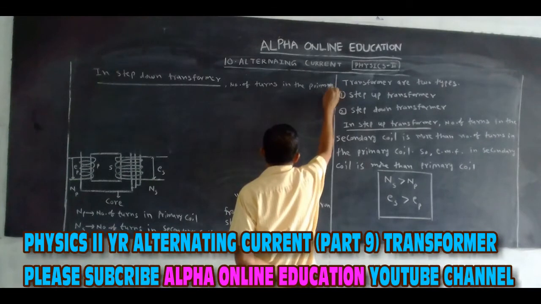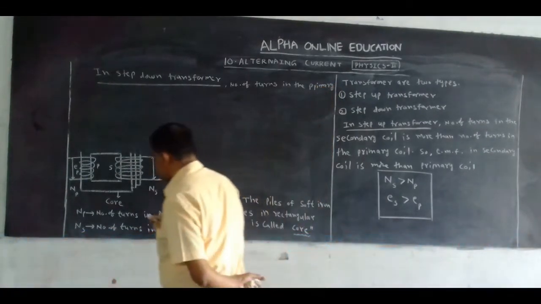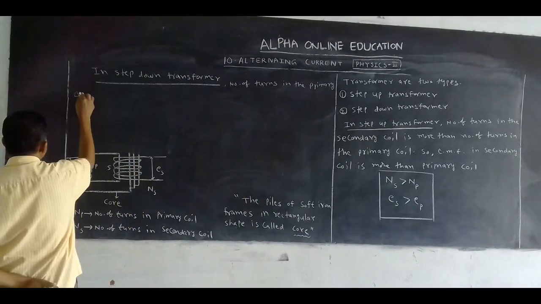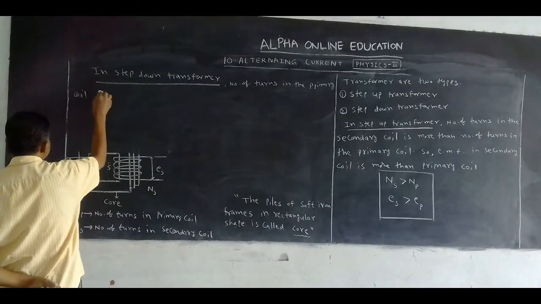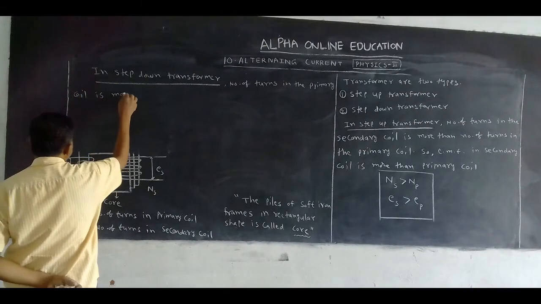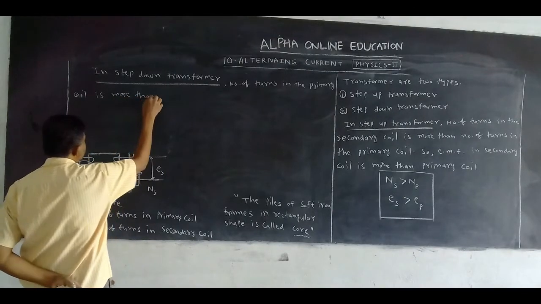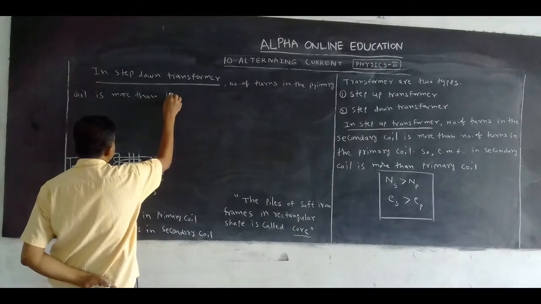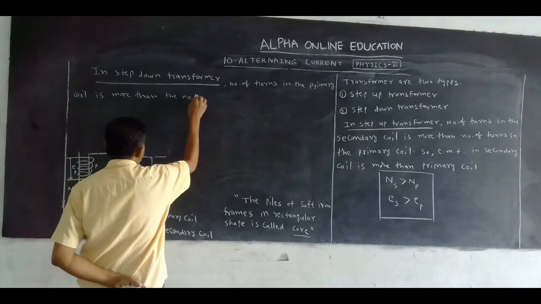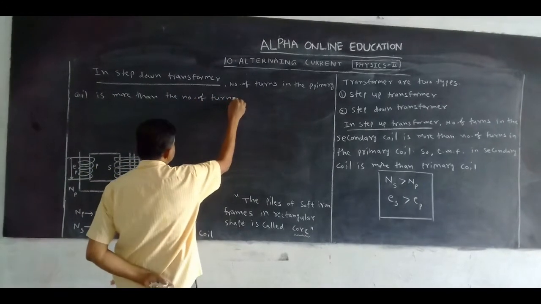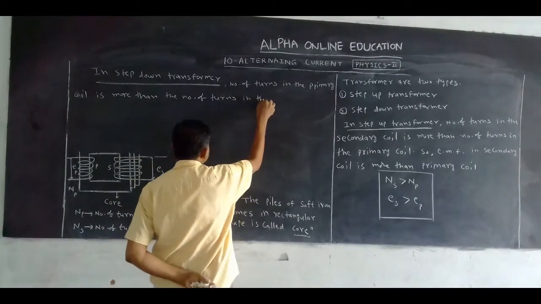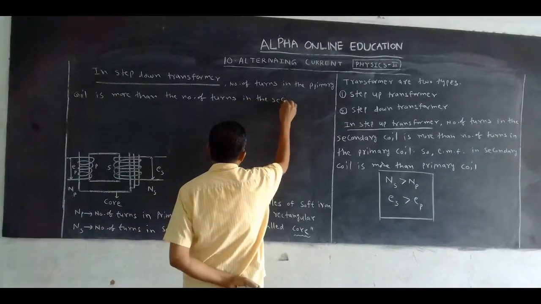The number of turns in the primary coil is more than the number of turns in the secondary coil.